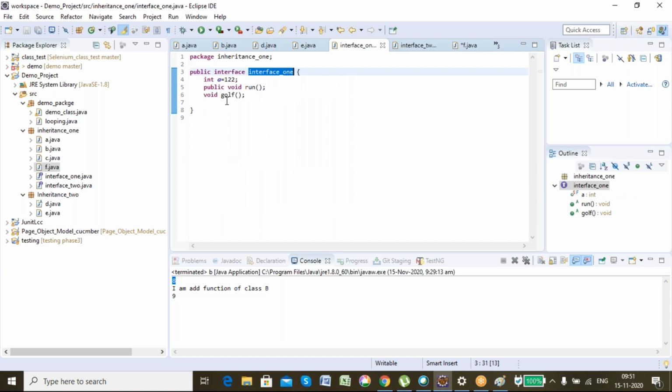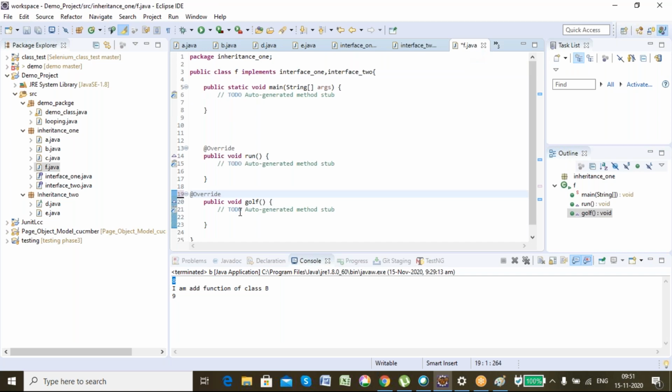Now see, here I have void goal. Here also I have void goal. But in the case of interface, it is not getting confused. Why? Tell me. Just common sense. In the case of class, it was getting confused, but in the case of interface, it did not get confused. Why? Because here I'm only giving the signature. There is no definition. And the definition which will be invoked will be from its own class only.